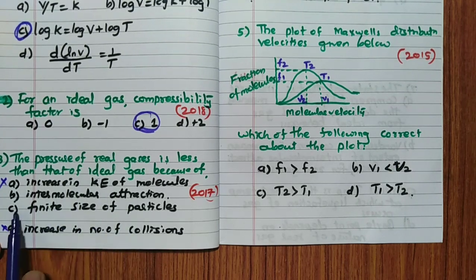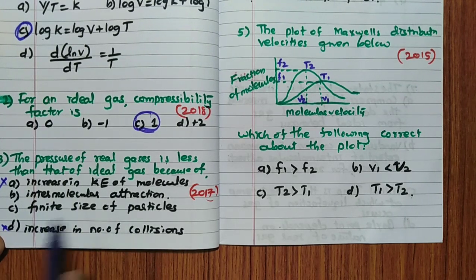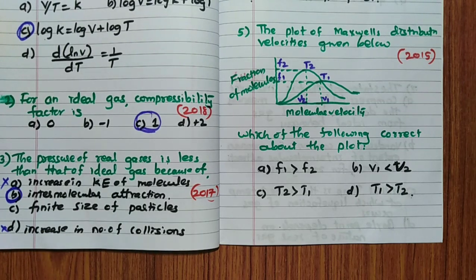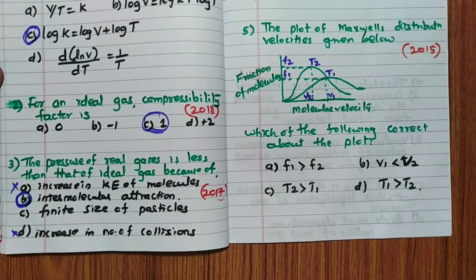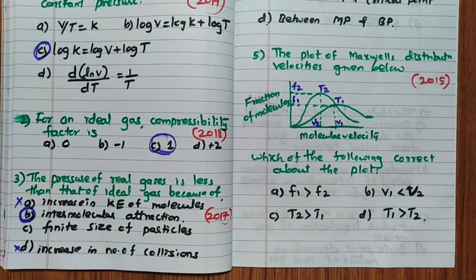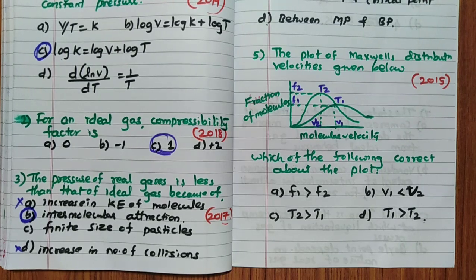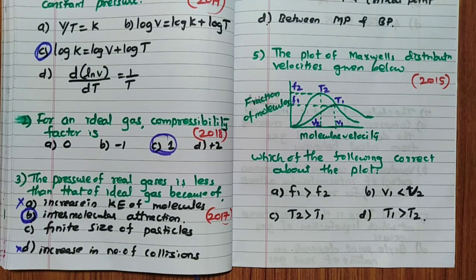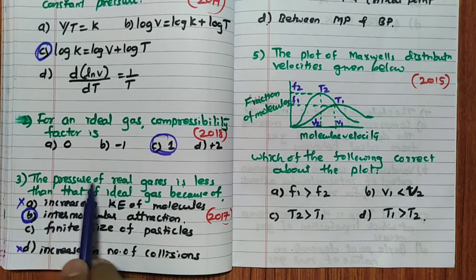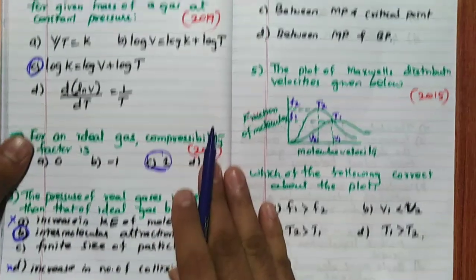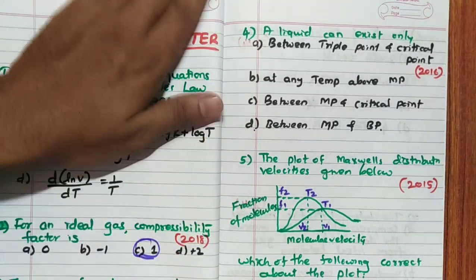Then intermolecular attraction and finite size of the molecule. Remember, very small particle size will be there, so finite size of the molecule is wrong. So the answer is intermolecular force of attraction. So two postulates which are not applicable for real gases we have explained: total volume is negligible compared to individual volume, and intermolecular force of attraction is not present. Here real gases have intermolecular force of attraction. Hence, remember, the pressure of the real gas is less. Answer is B.